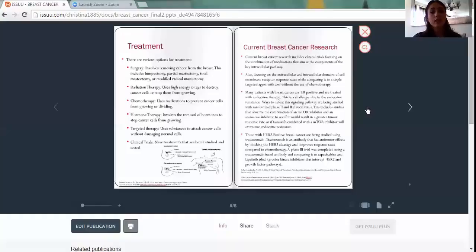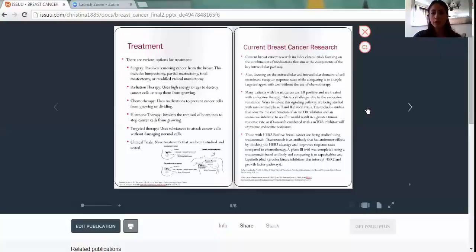These studies include observing the combination of an mTOR inhibitor, which regulates cellular metabolism, growth, and proliferation, and an aromatase inhibitor, which decreases the body's estrogen by blocking the enzyme that turns androgen into estrogen.